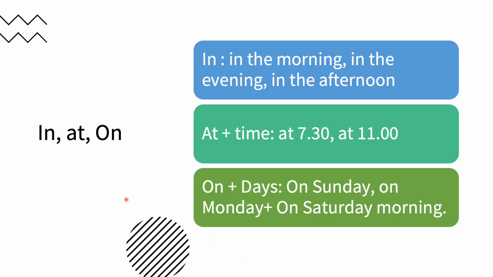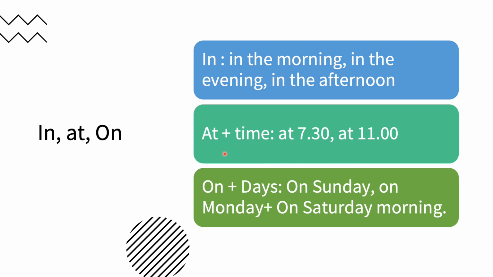Now, when you're telling the time or when you do things, there are three prepositions you need to look at. Okay, we can use in, at, and on. We mentioned before that in, I use it with the part of the day, in the morning, in the evening, or in the afternoon.